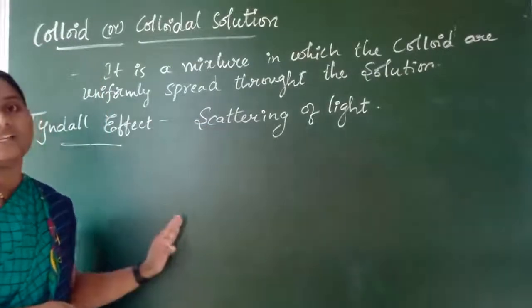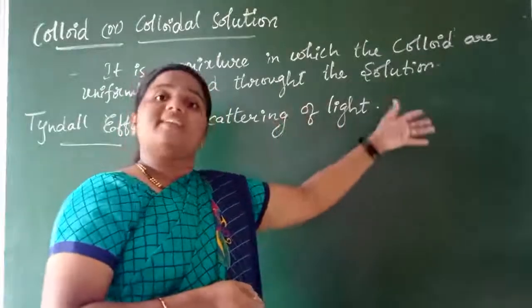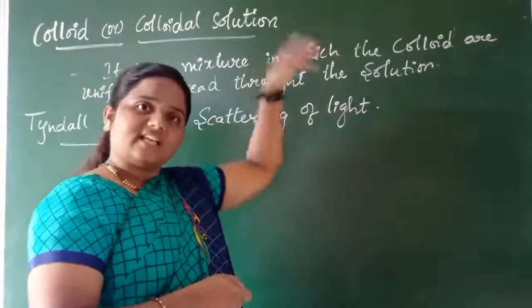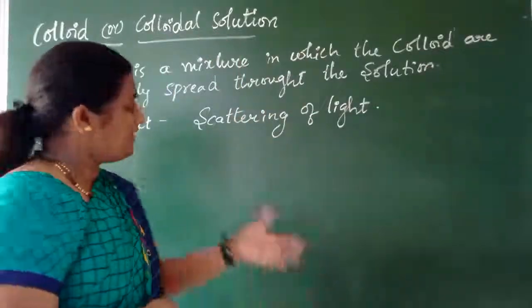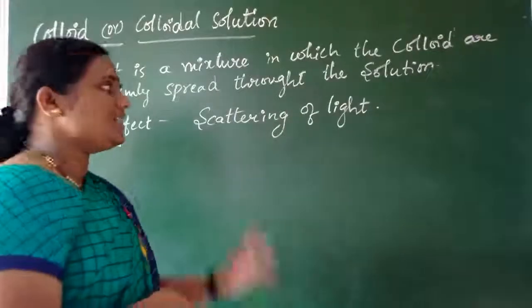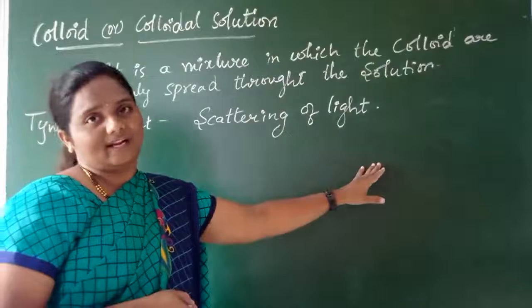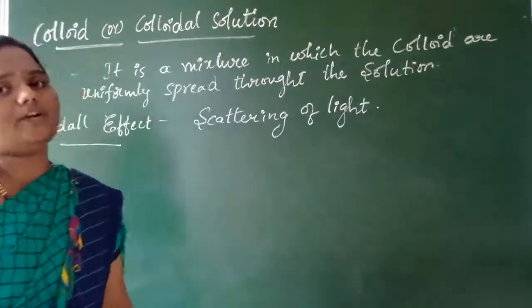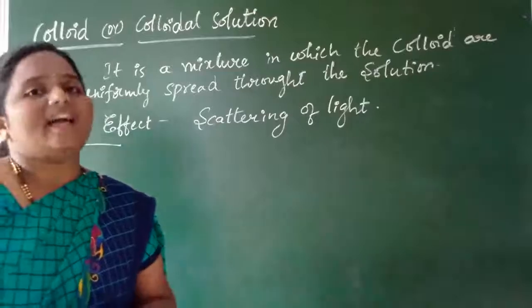And not only in the dark room, children, even in the canopy of a dense forest, if sunlight falls in such a place, the Tyndall effect is going to be observed, isn't it, children? Is it clear? Tyndall effect means scattering of light, so the path of the light becomes visible. Such a thing we call the Tyndall effect.